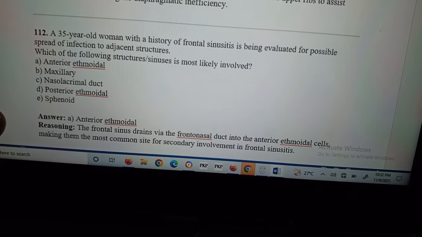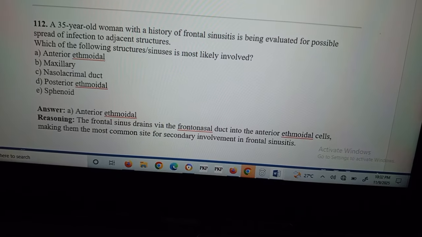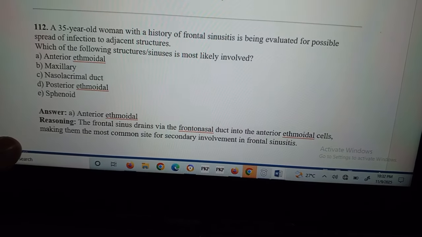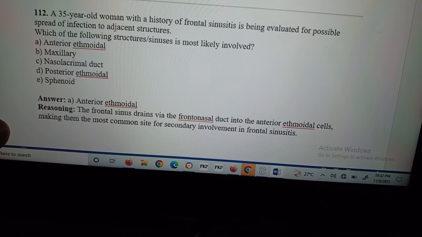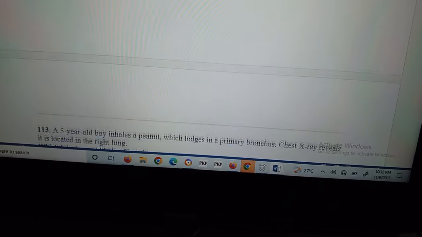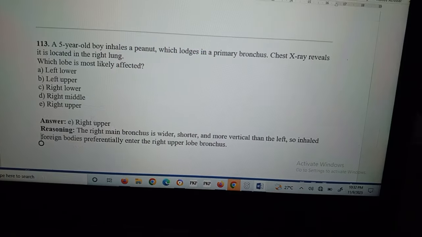Question number 112. A 35-year-old woman with a history of frontal sinusitis is being evaluated for possible spread to adjacent structures. Which of the following structures is most likely involved? Anterior ethmoidal sinus is basically involved.